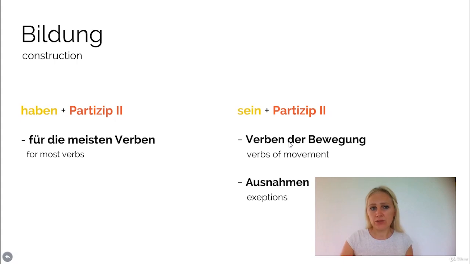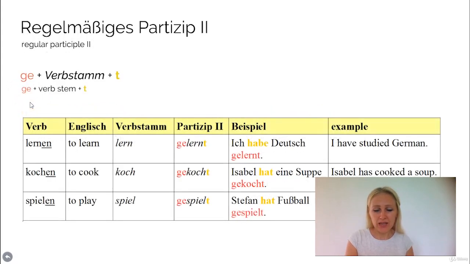It's very similar to the English perfect tense, because there you also need have, like I have forgotten. Ich habe vergessen, it would be in the German perfect tense. So in English you also use have, or the German haben. It's very similar. But let's have a look at how we construct the regular Partizip zwei, regelmäßiges Partizip zwei.